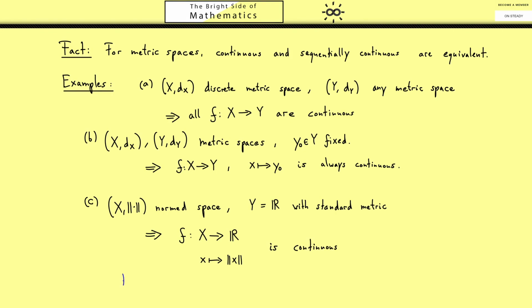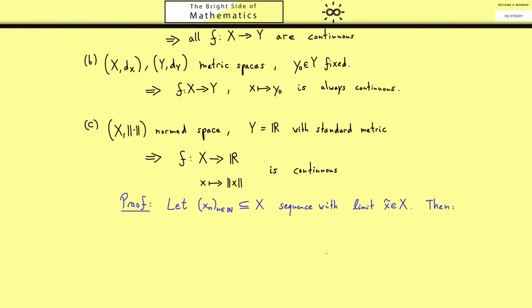Okay, so for this let's write down a proof, so we check that the map is indeed sequentially continuous. Hence, let x_n be a sequence in X with limit point x tilde. And then we look what happens when we apply the map f. Of course, f(x_n) is just by definition the norm of x_n.